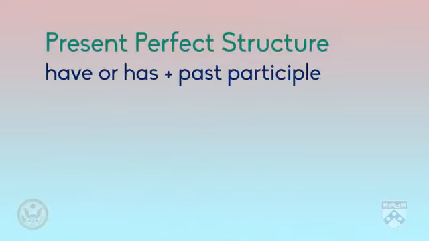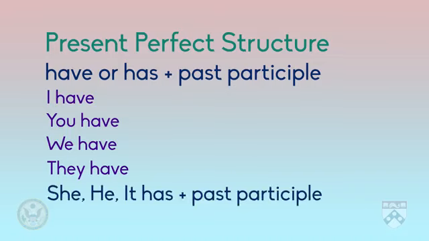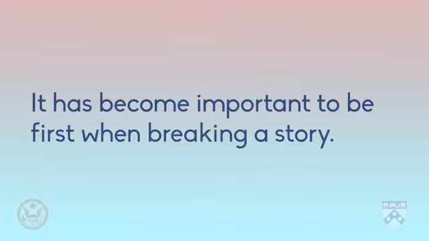Now let's talk about the structure of the present perfect. To form the present perfect, we use the helping verb have or has, and the past participle of the main verb. Remember, we use have if the subject is I, you, we, or they, or any specific plural subject like journalists or newspapers. We use has for she, he, and it, or any specific singular subject like the editor or Michelle Obama. For example, it has become important to be first when breaking a news story. Here we use has because of the subject it, and we use become, which is the past participle of the verb to become.